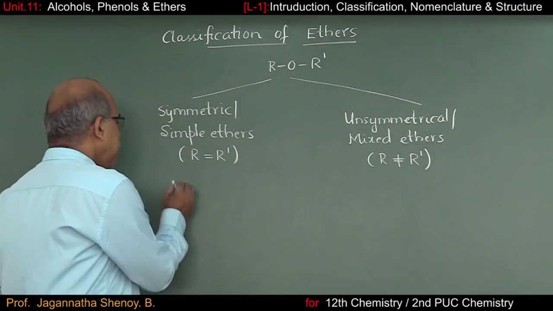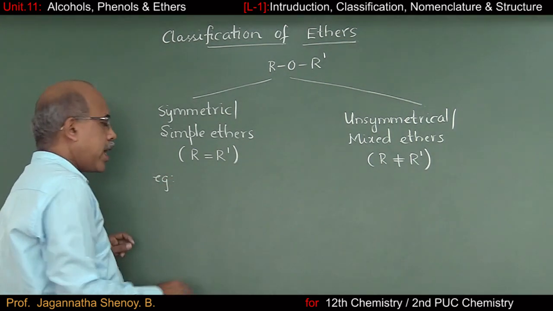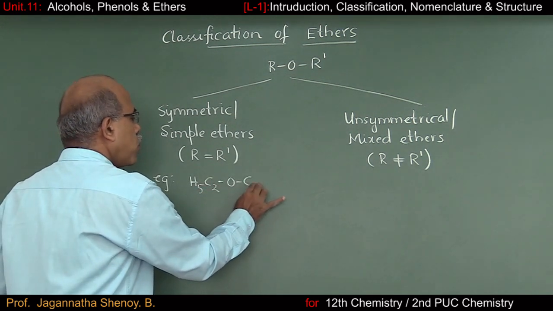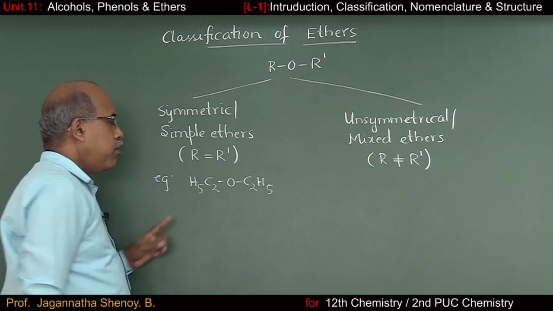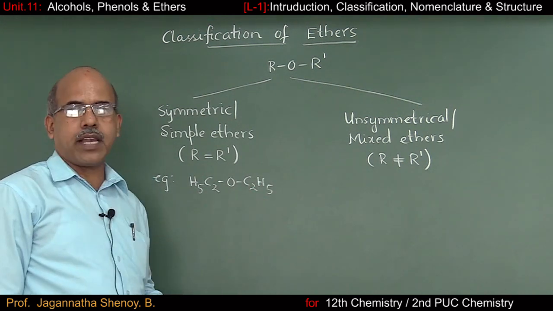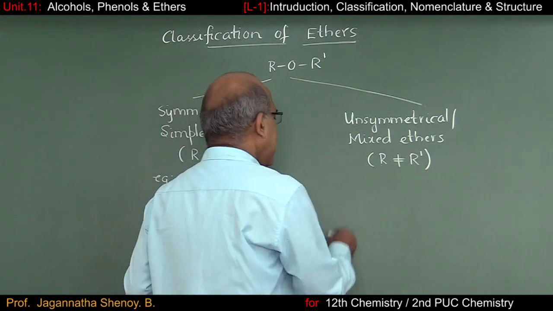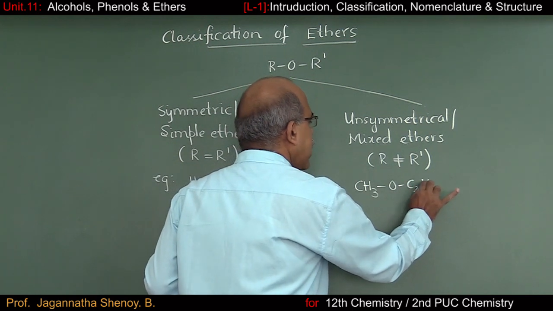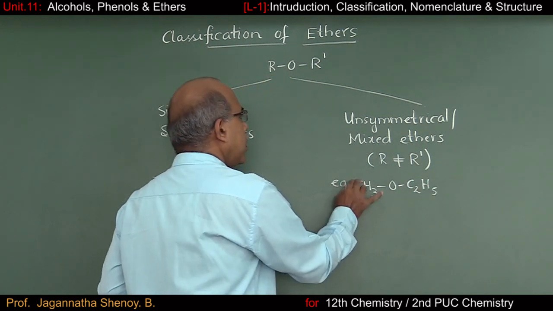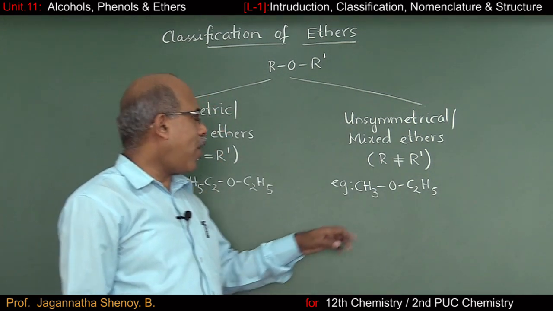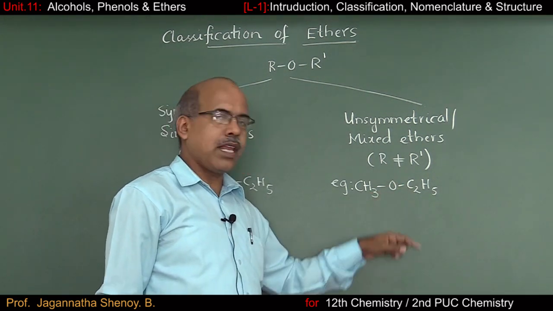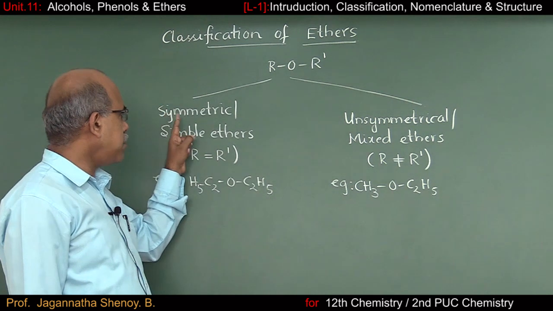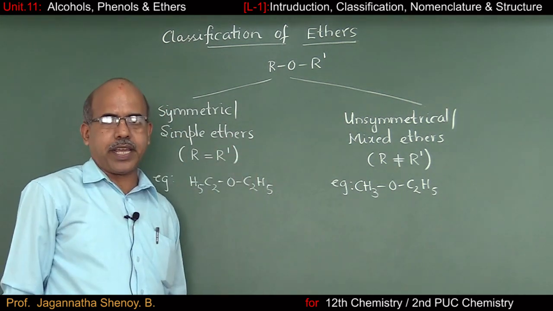If I have to provide an example, for simple ethers, we have diethyl ether, C2H5OC2H5. Both R and R dash groups are ethyl groups here. Under unsymmetrical ethers, on one side I will have a methyl group, on the other side I will have an ethyl group. So this is an example of unsymmetrical ethers. We call them ethyl methyl ether. So ethers are mainly classified into two types, simple ethers and mixed ethers.